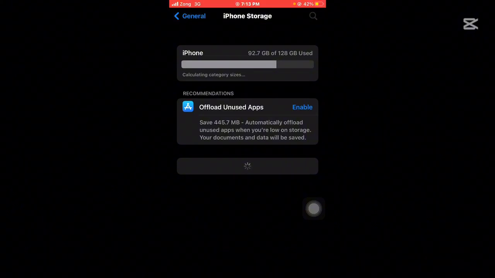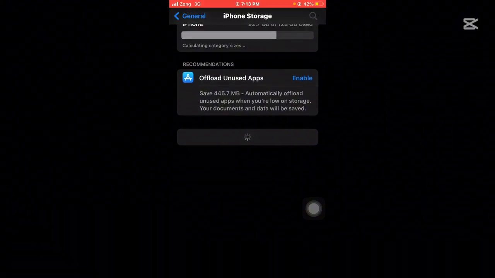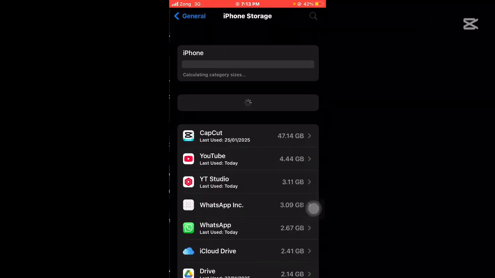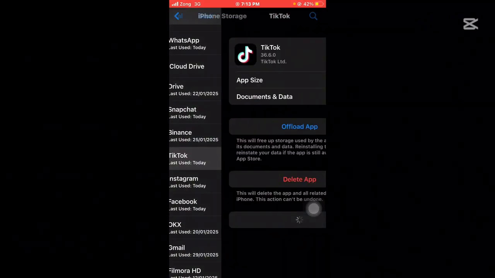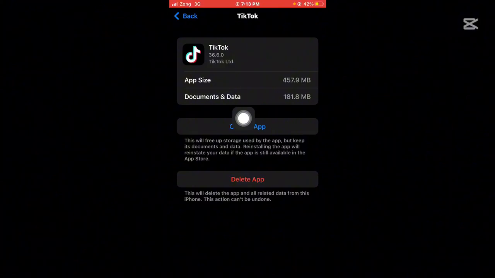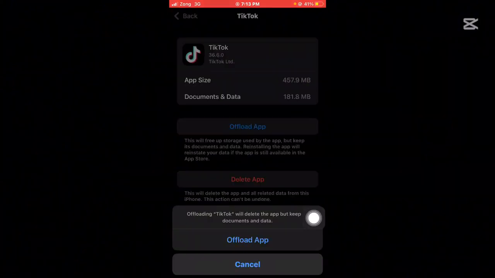and after you find it, you can tap on the TikTok app. Here you can see, tap on it, and now you can see the Offload App option. Simply tap on it, Offload App, and tap on Offload.